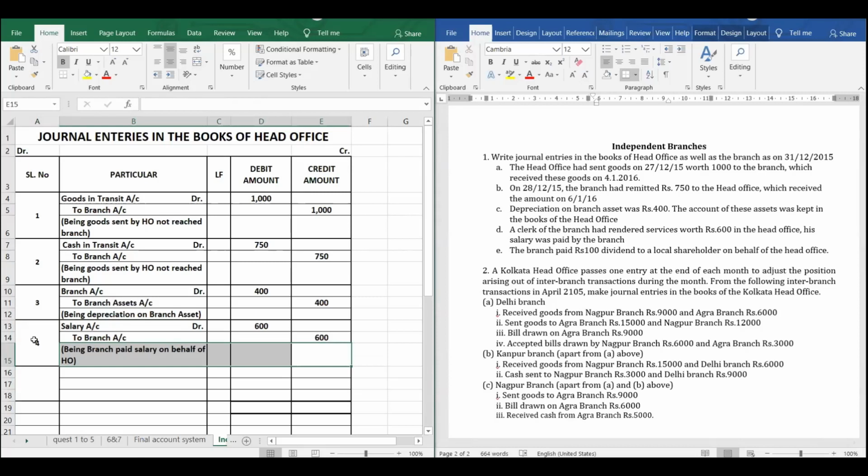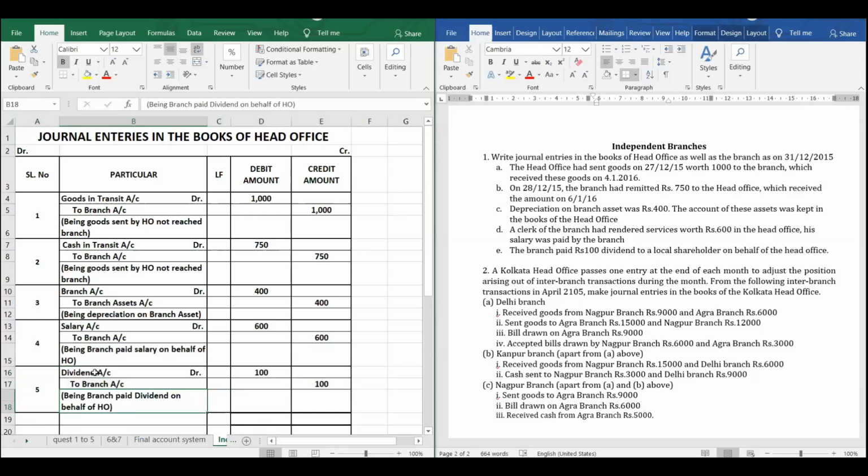Okay, the last transaction: the branch paid rupees 100 dividend to a local shareholder on behalf of the head office. It is simple. There it was salary, here it is dividend which is paid. So dividend to branch account 100, being dividend paid on behalf of head office. So let us now understand the journal entry on behalf of branch.